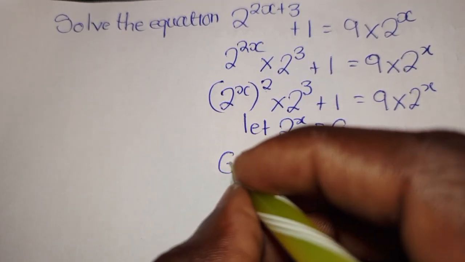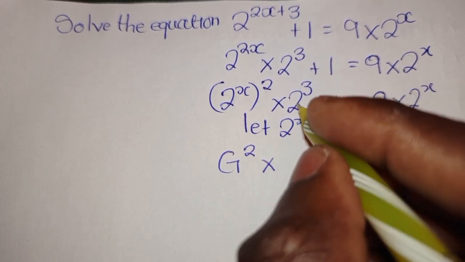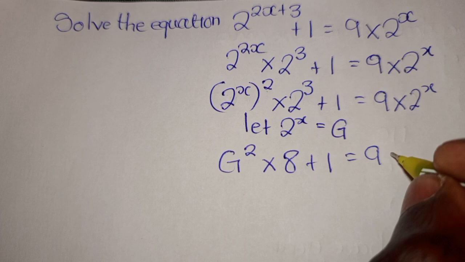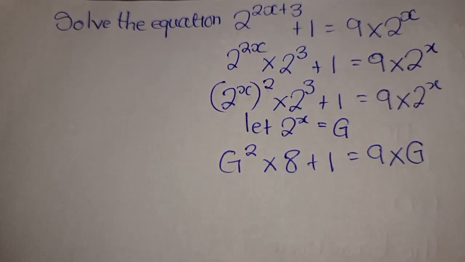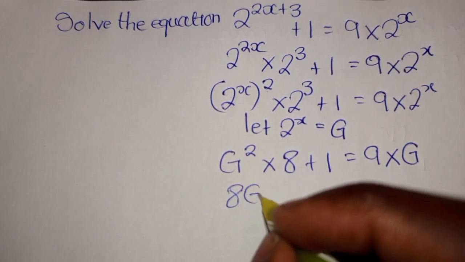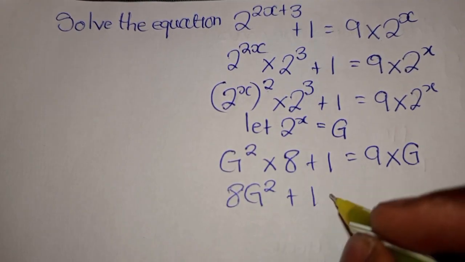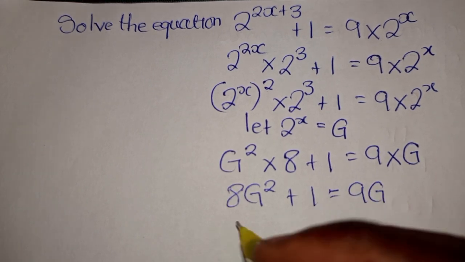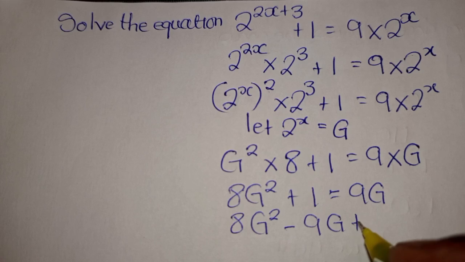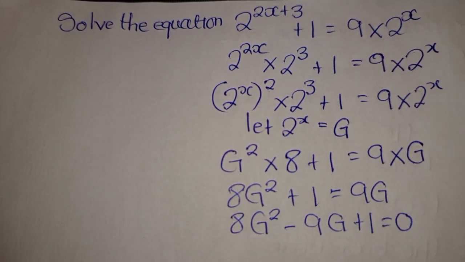So we know for sure that this will become 2 to the power 3 is 8 plus 1, and 2 to the power x is the same as G. Now you know that these can be multiplied. Something special, right? So this times that is 8G squared plus 1. This times this is basically 9G, where you get to group what are referred to as like terms. And what we are basically seeing now is a quadratic equation.